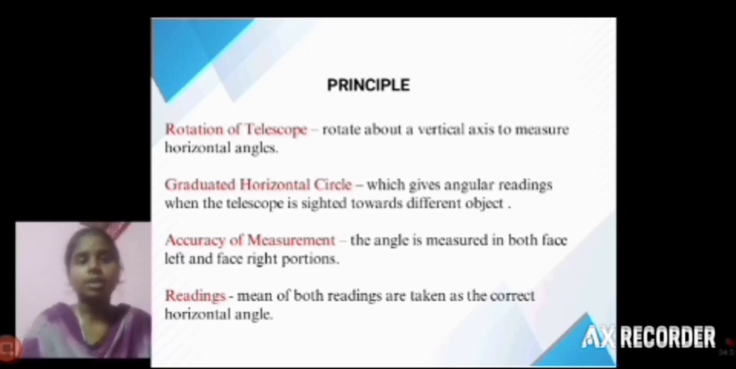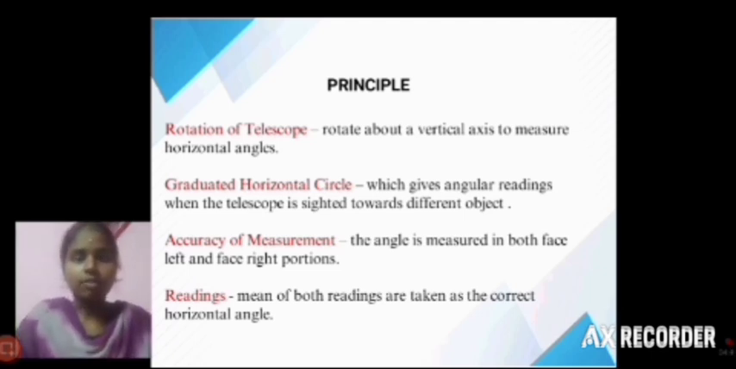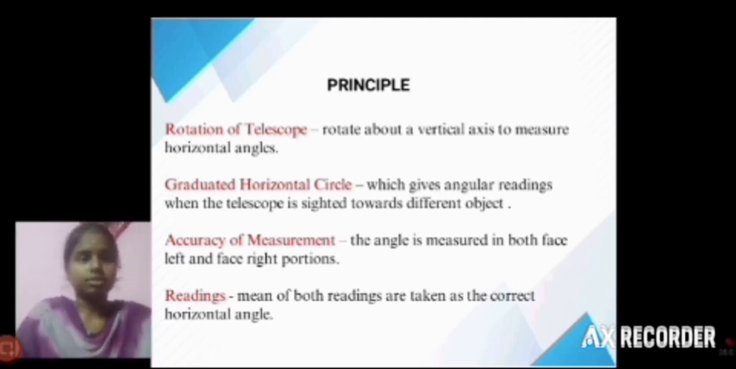Accuracy of measurement. The horizontal and vertical angles must be taken. These angles are taken with both face left and face right, so the measurements are very clear and accurate. Then readings. The measured readings are taken into the field book. These horizontal angle readings are very accurate and clear.